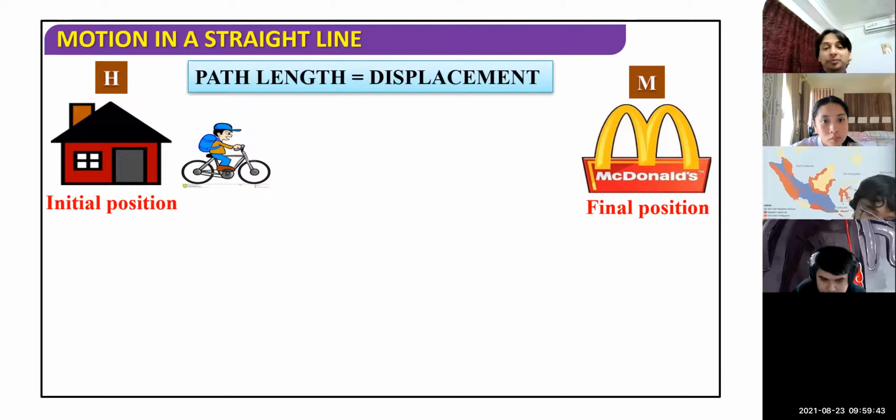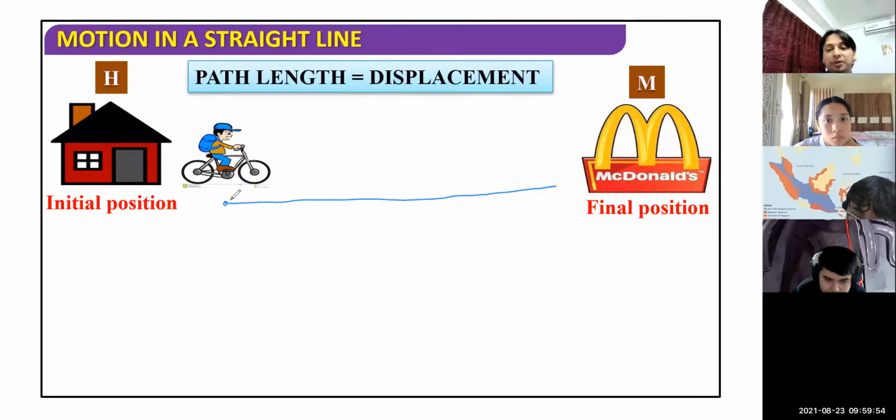Now see here, again the same example. This boy is moving from one position to another position. Suppose, let me write here, 5 kilometers. He has covered this distance from home to McDonald's, 5 kilometers. If I ask you, what is the distance? 5 kilometers. What is the displacement? Initial position is this, final position is this.